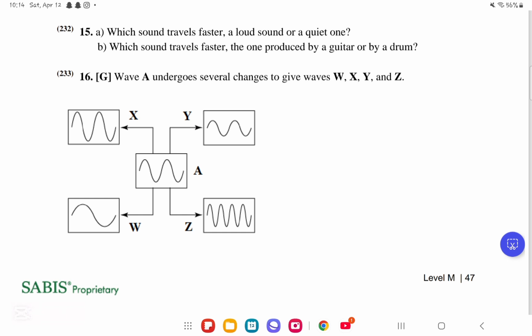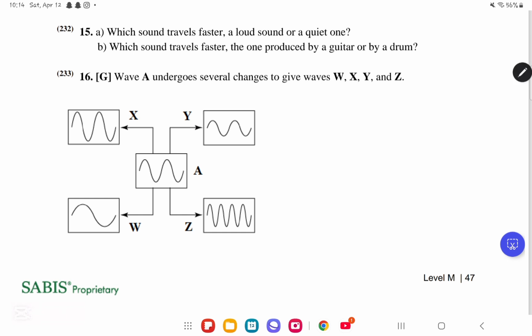So if you have a loud sound, a very soft sound, or an intermediary sound, they're all going to have the same speed, because they are passing through the same medium, which is air. Both sounds travel at the same speed in the same medium. This is something very important to keep in mind.